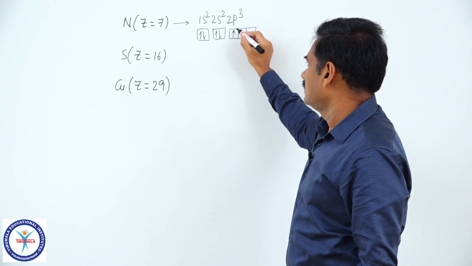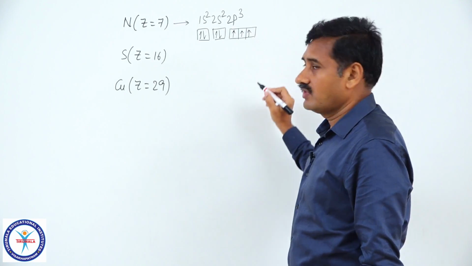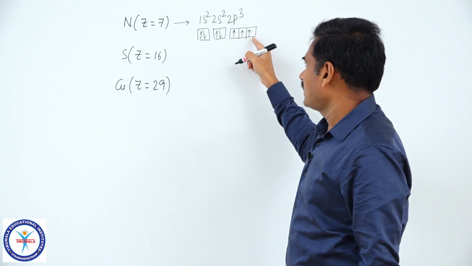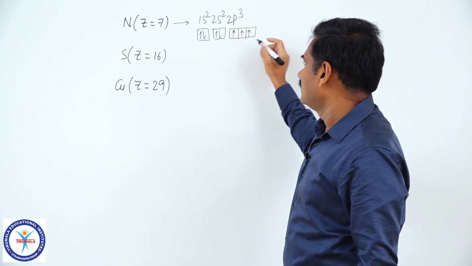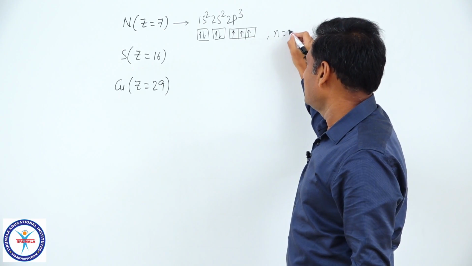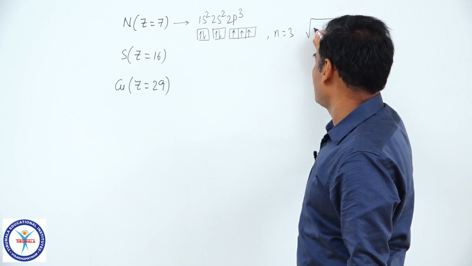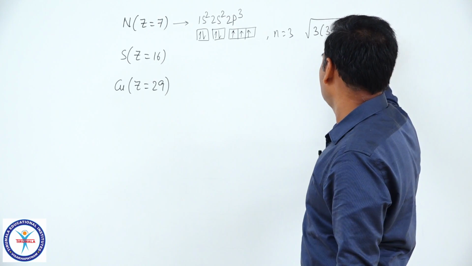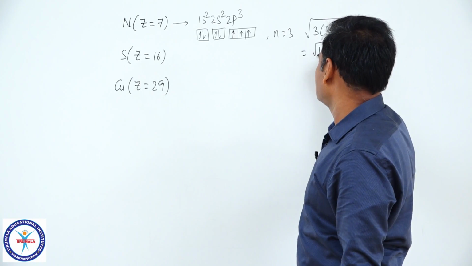According to Hund's rule, 3 p orbitals must contain 1 electron each. So, these 3 electrons are unpaired, these are not involved in pairing. So, n equal to 3 we can write. Therefore, net magnetic moment is square root of n into n plus 2, 3 into 3 plus 2 Bohr magneton, square root of 15 Bohr magnetons, correct.